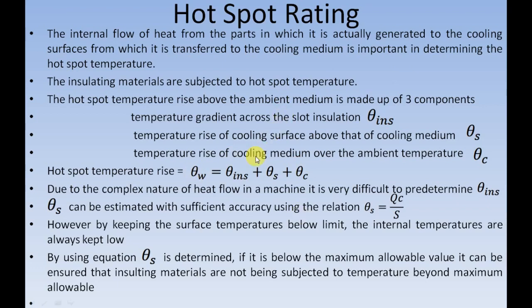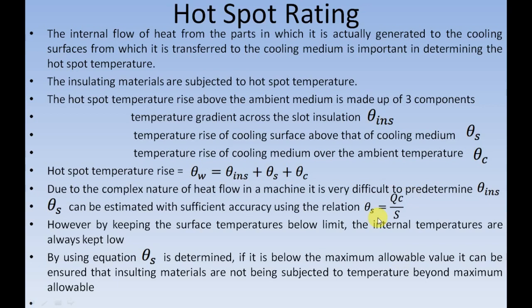And the magnitude of theta insulation is taken as 16 and the magnitude of theta C is taken as 14. From this you will be able to identify the value of theta S. Theta S will be 80 minus 16 minus 14, that is 50 degrees Celsius.